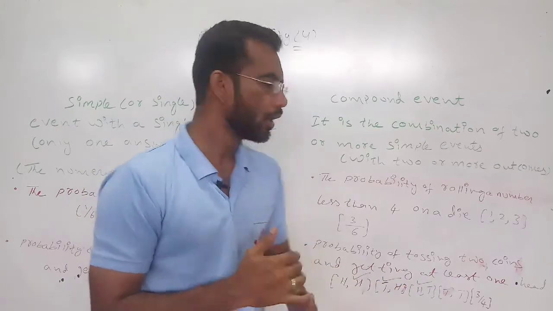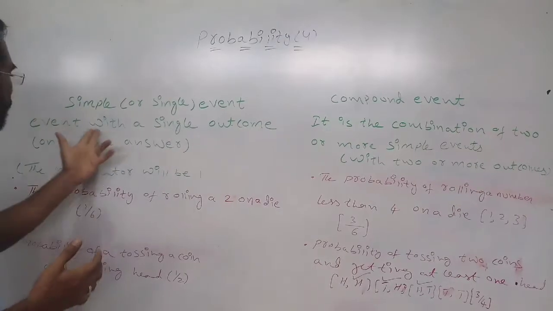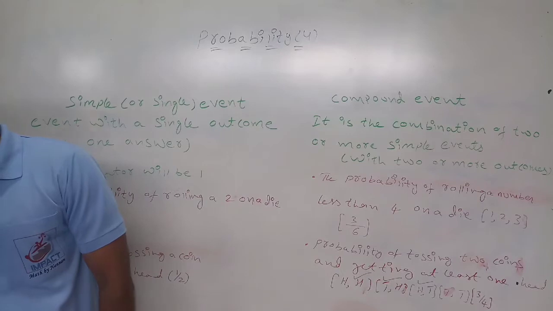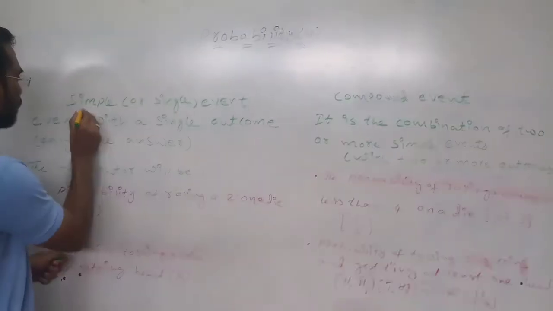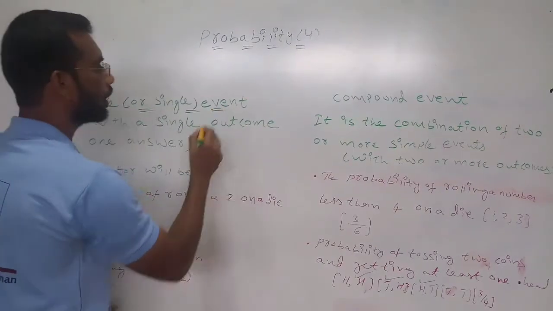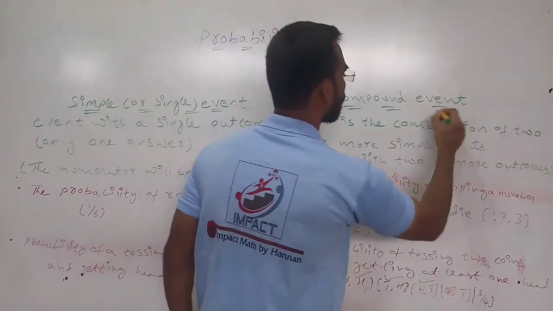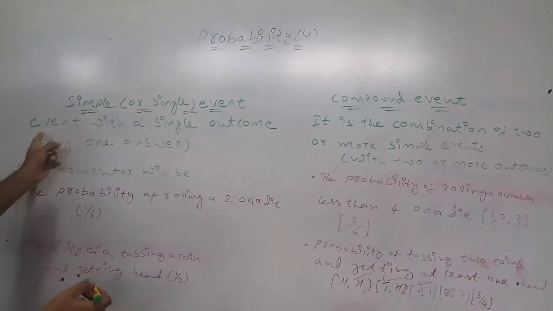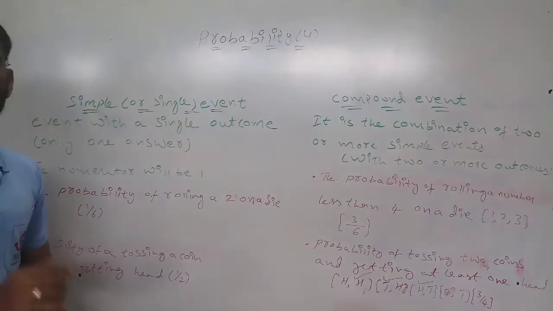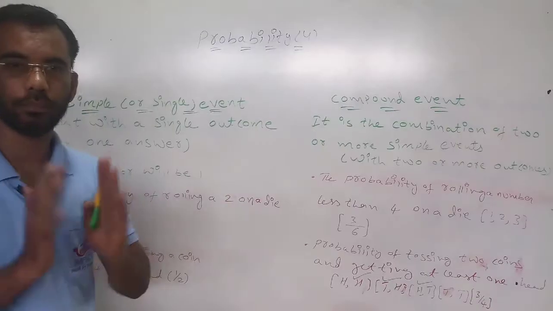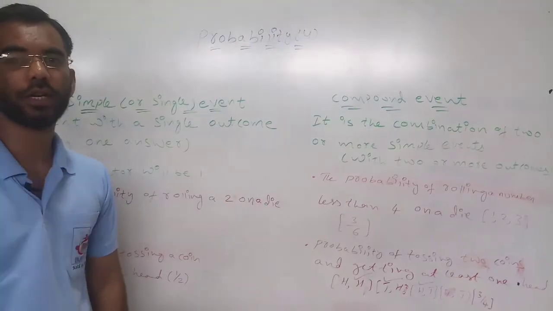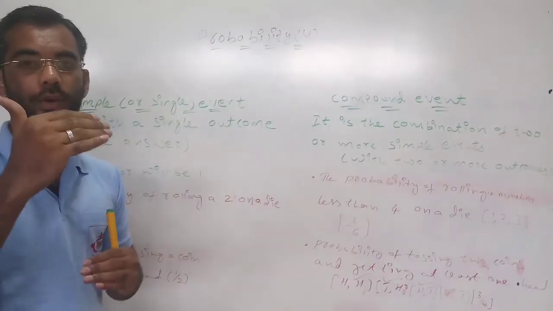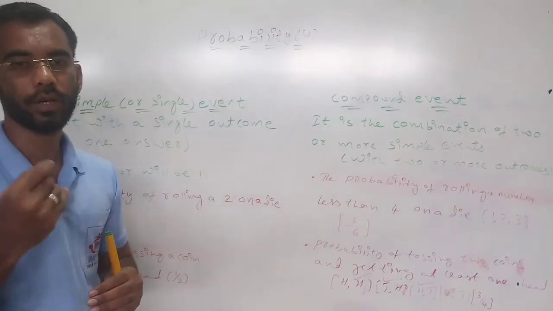Okay. See, an event with a single outcome. If you are getting a single outcome, it is called a single event or simple event, no problem. So an event with a single outcome is called a simple event. Always the numerator for the simple event will be 1. There will be only 1 at the place of the numerator in the simple event.